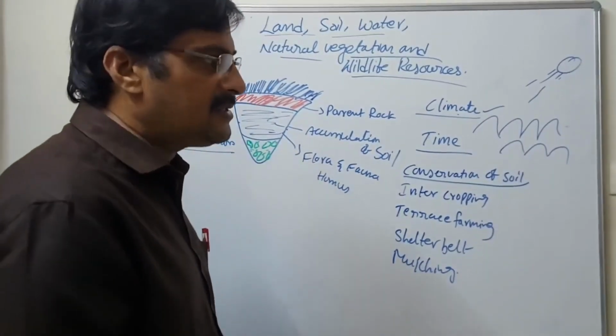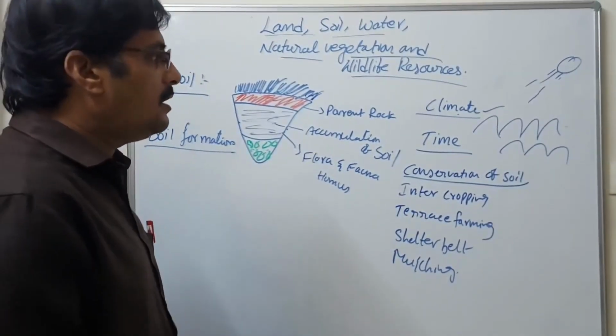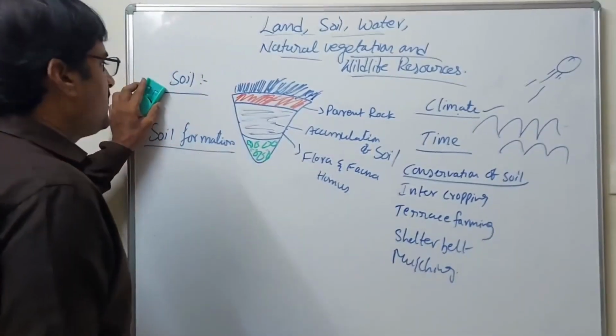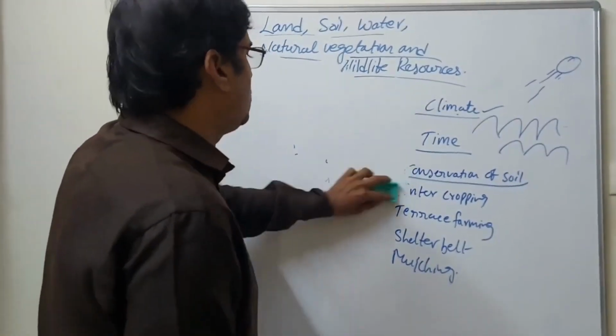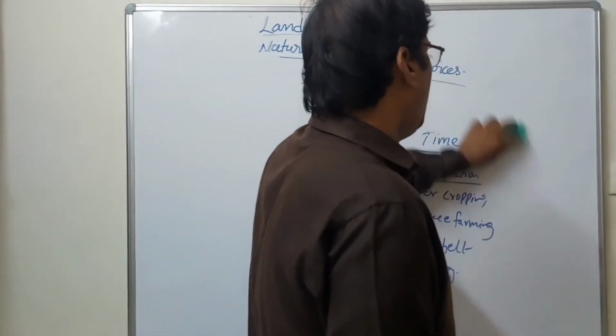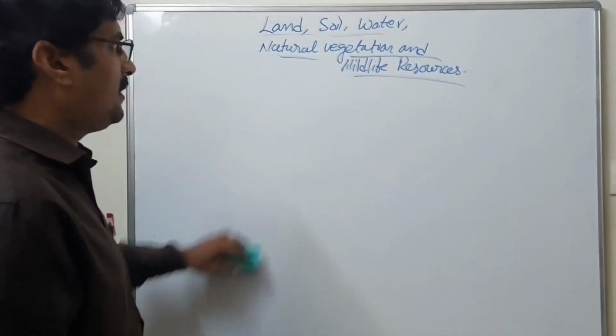Shelter belt and mulching. We already discussed the shelter belt, and mulching also. These are all conservation of soils. After the conservation of soils, we can move on. One of the important concepts is water. Water is very important. Let us discuss water.